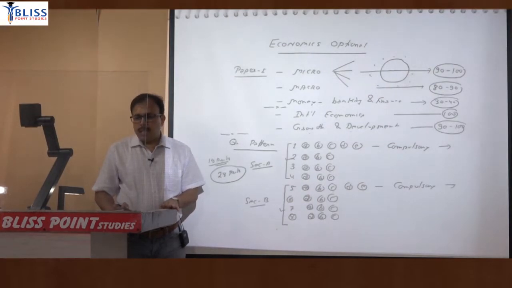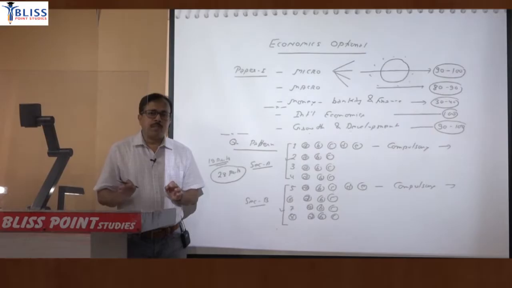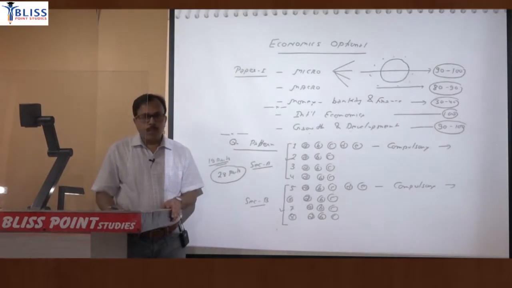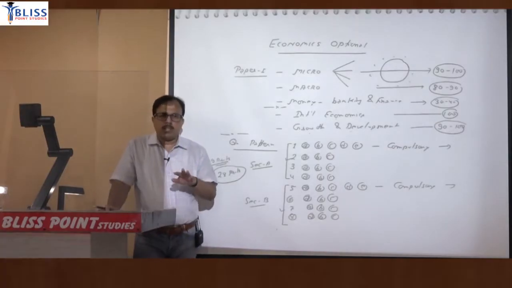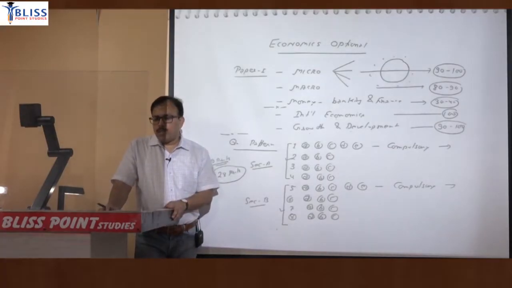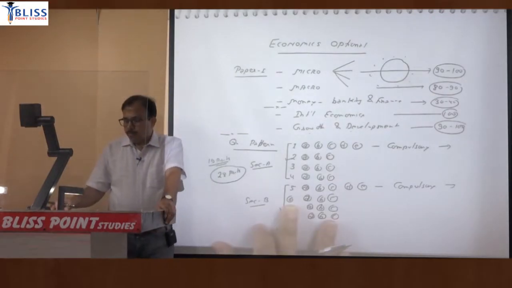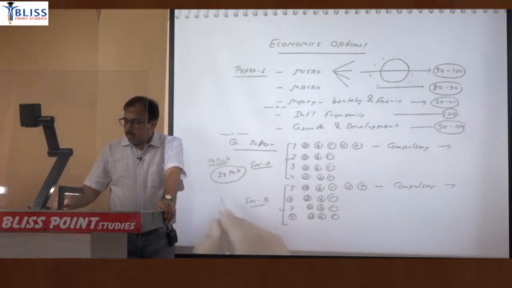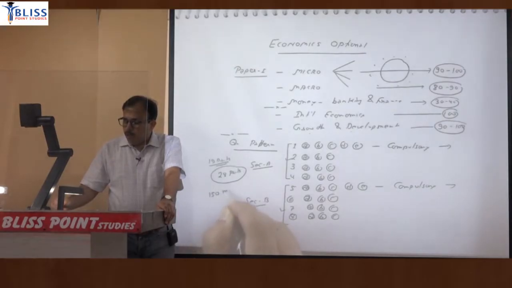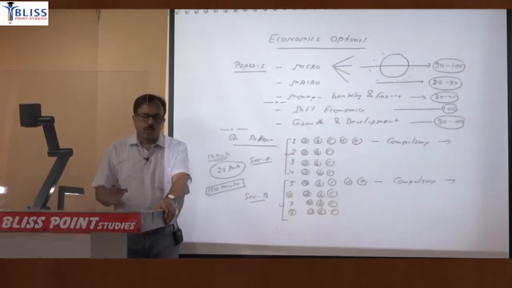My firm belief is that even if the paper is very difficult, like the question paper of 2020 or 2013, there are certain years in which we also find that the question paper is difficult. Even when the question paper is quite difficult, in that scenario also you can expect that questions worth 150 marks at least will be straight and doable.